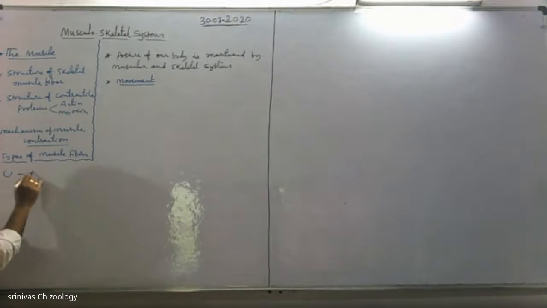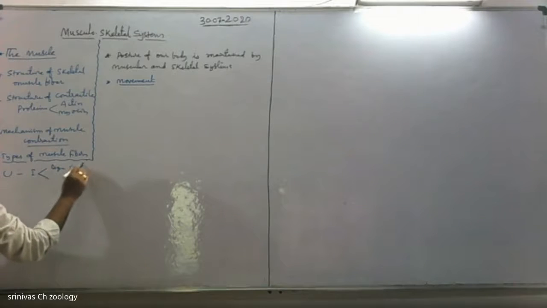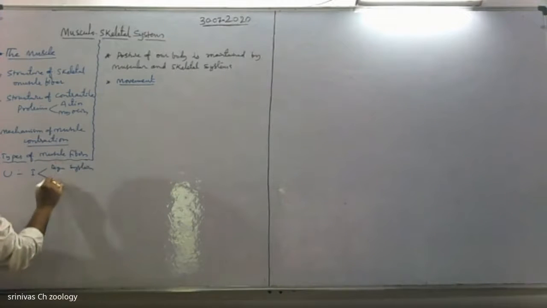Unit 1, human anatomy and physiology 1. It includes two organ systems, digestive system and then respiratory system.